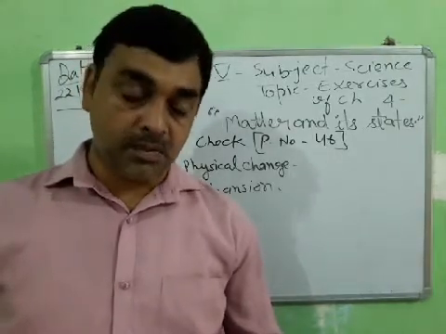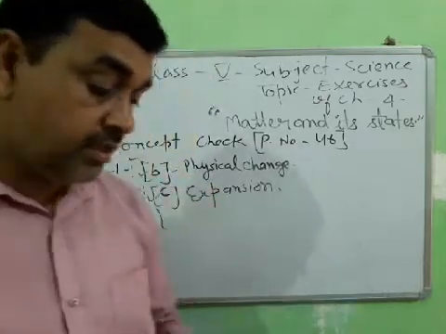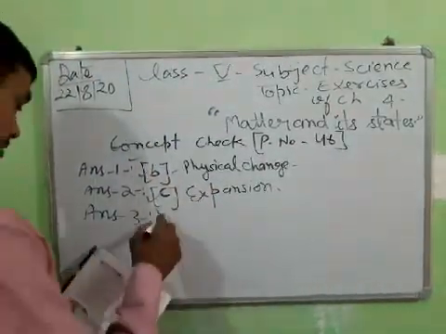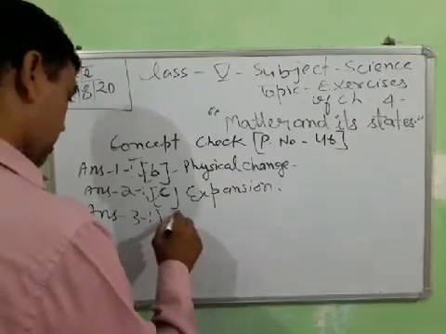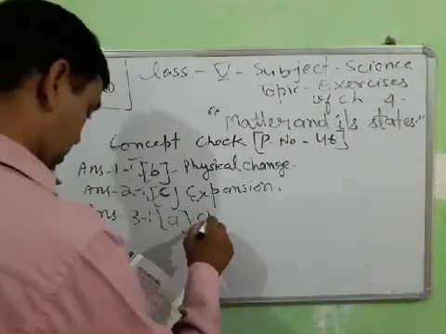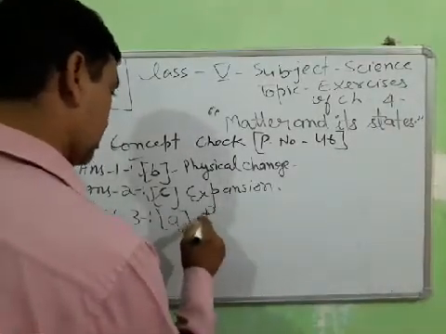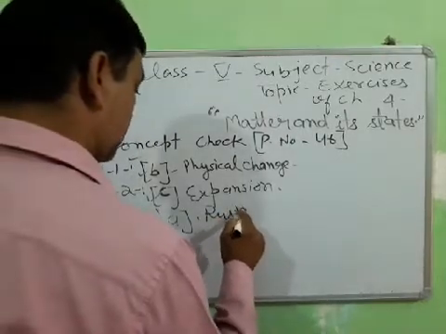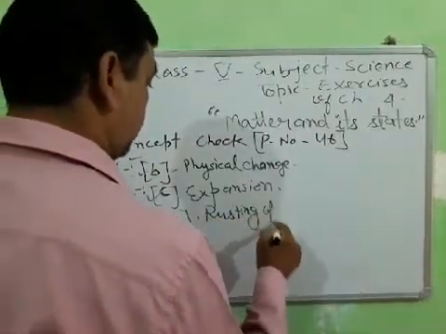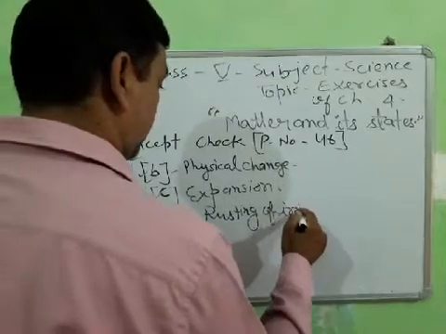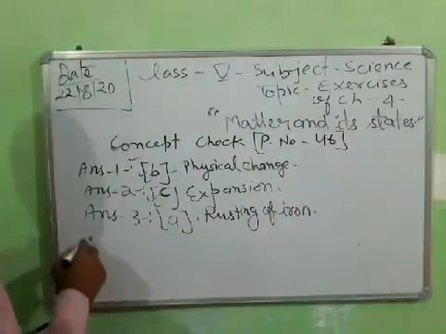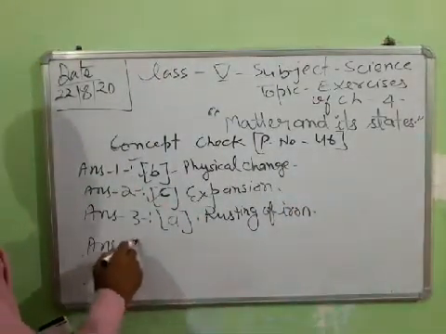No new substance is formed. So rusting of iron is a chemical change. Third, A. Rusting of iron.